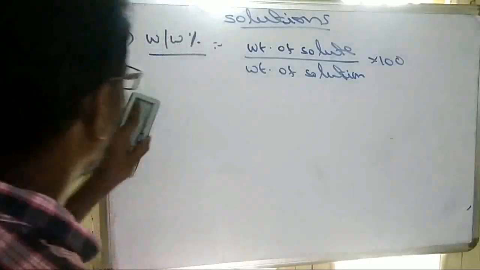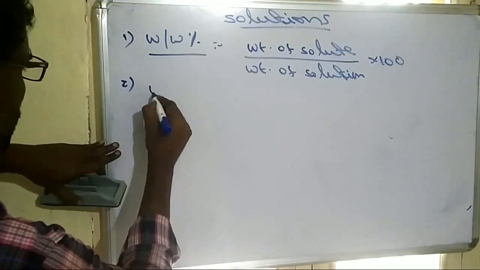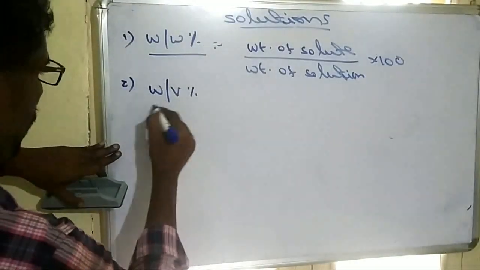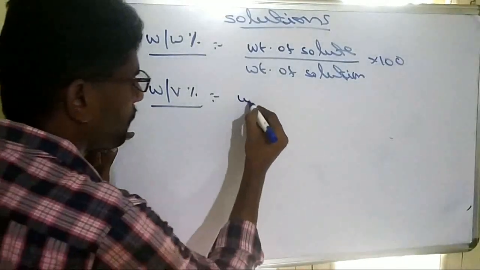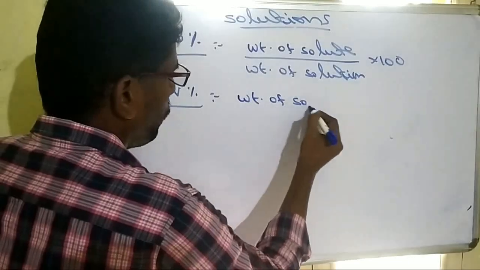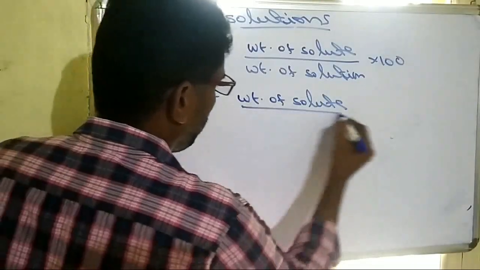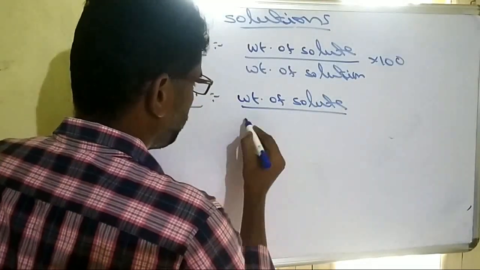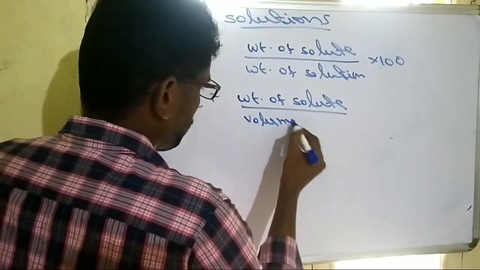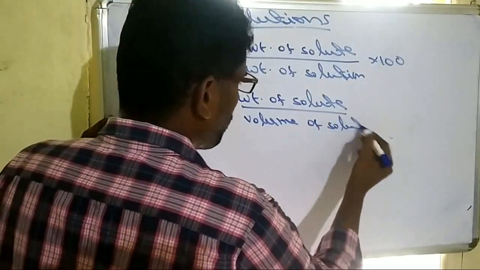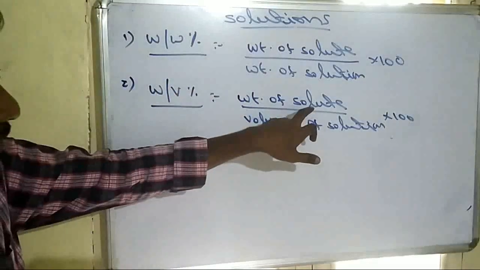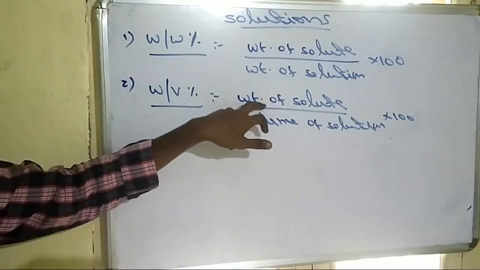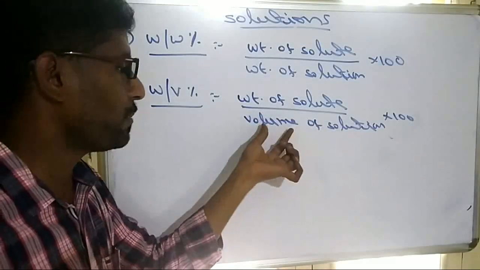Another one is weight by volume percent, which means weight of solute by volume of solution into 100. The amount of solute must be in grams, whereas the solution must be in volume terms.